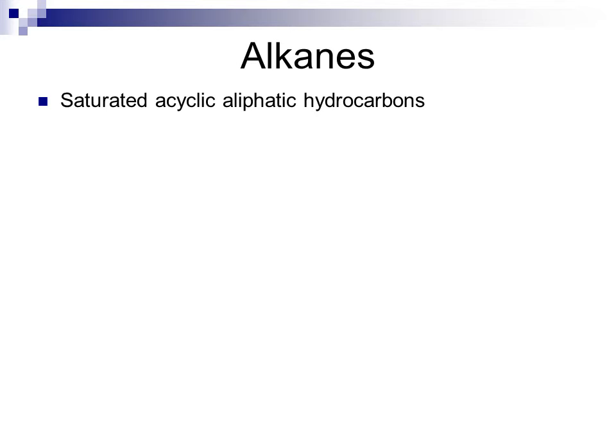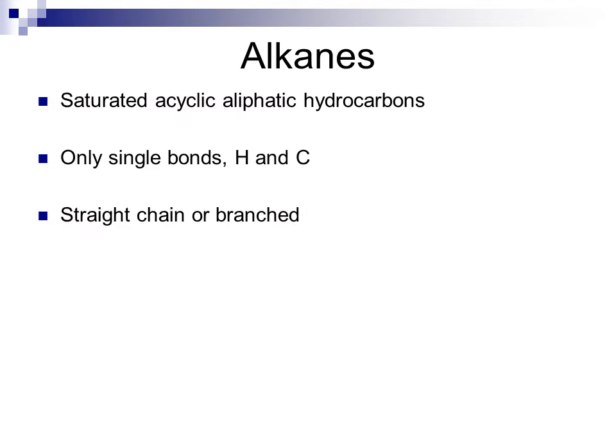Now, looking at alkanes, alkanes are called saturated acyclic aliphatic hydrocarbons. That means that they have the maximum number of atoms bonded to the carbons. They do not form a ring. They have electrons that are localized between the atoms of their compound, and they are made up of carbon and hydrogen. There are only single bonds in an alkane. They can either be straight chain or branched, which means that they are all in one straight chain, or there are carbon chains coming off of the main chain. The general formula for an alkane is CnH2n+2.